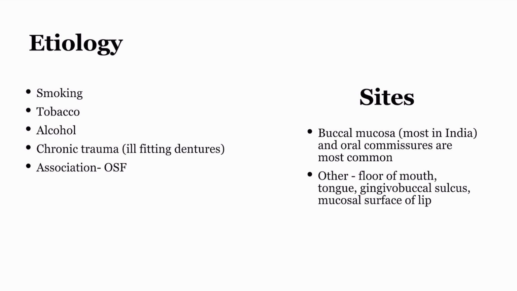In India, the most common area is the buccal mucosa of the mouth, and the oral commissures. These are the most common. And the other sites can be the floor of mouth, the tongue, the gingivobuccal sulcus, and the mucosal surface of lip. These are the other sites where leukoplakia can happen.